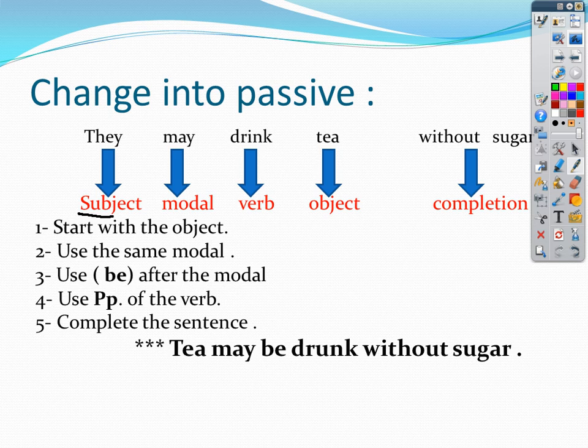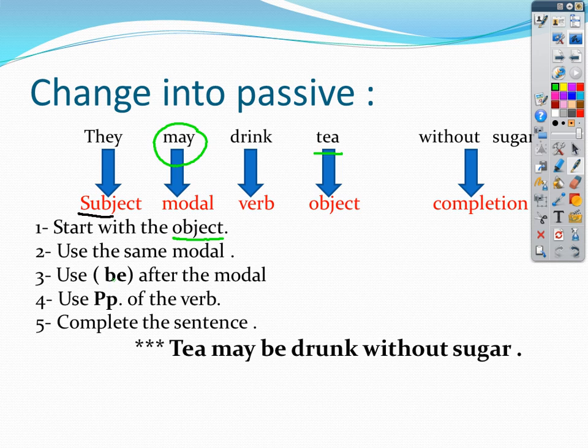Number two, use the same modal. What is the modal in this sentence? It's may. So I will use may. So I start with the object, tea. Number two, may. Number three, use be after the modal. So it will be may be, will be, could be.